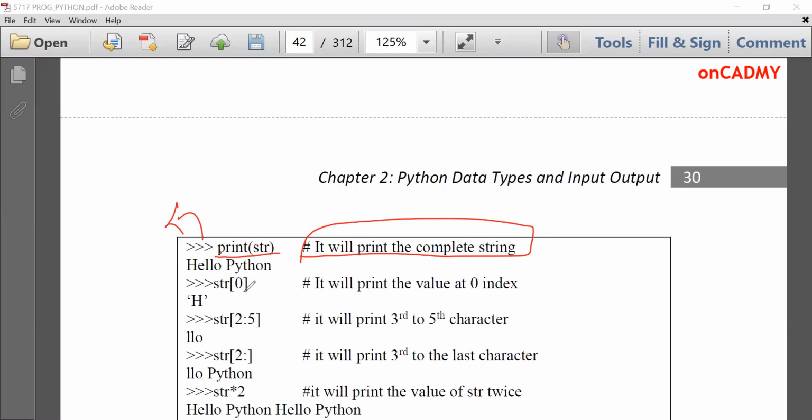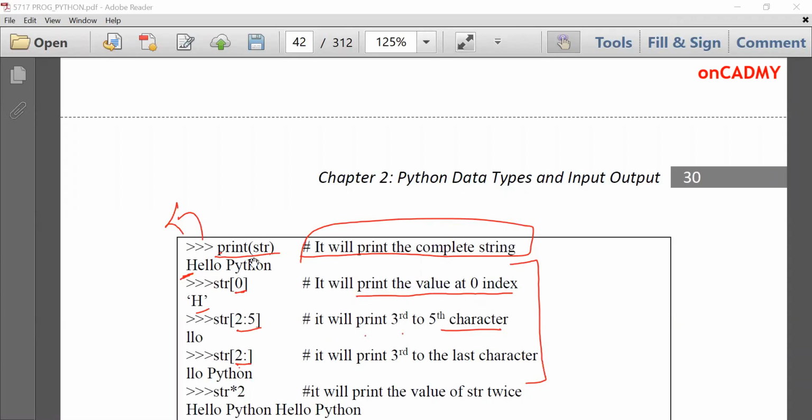Then str[0], it will print the value at 0 index, which is h. As we know that since this is a list, string is like a list. So first character is indexed at location 0, then 1, 2, 3, 4, 5, 6, 7, 8, and so on. So at 0 location, it will print h. Our main motive is to learn how to give comment by using this hash symbol. Similarly, str[2:5], it will print third to fifth character. So every line documentation, or you can say explanation, is given along with this by writing the hash symbol.